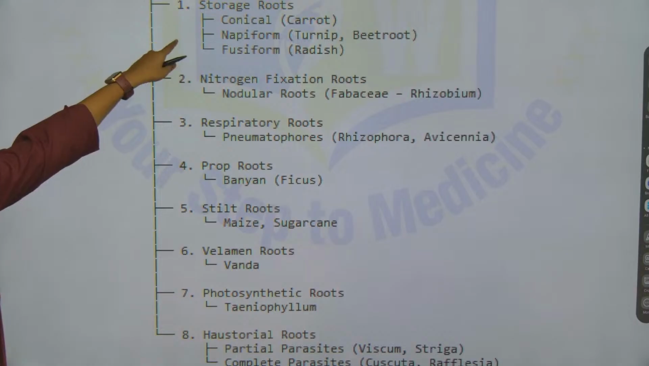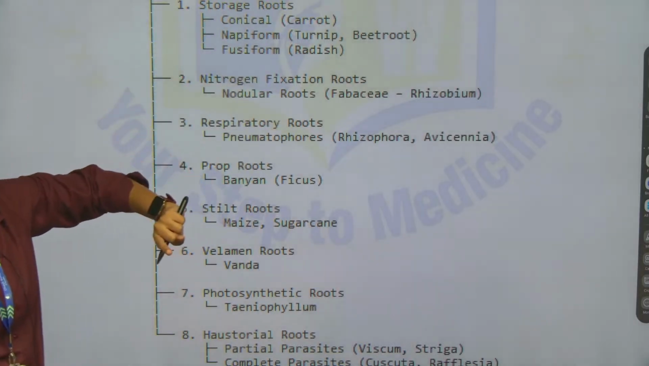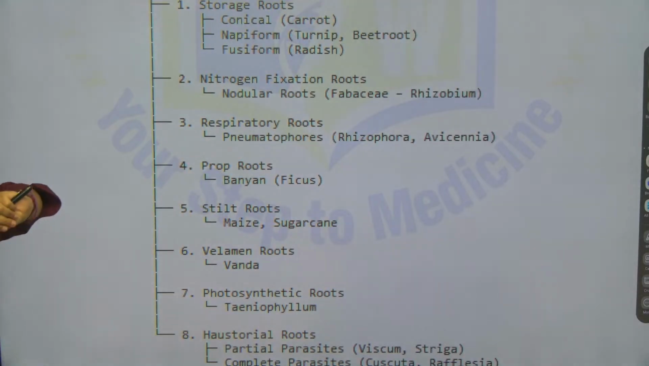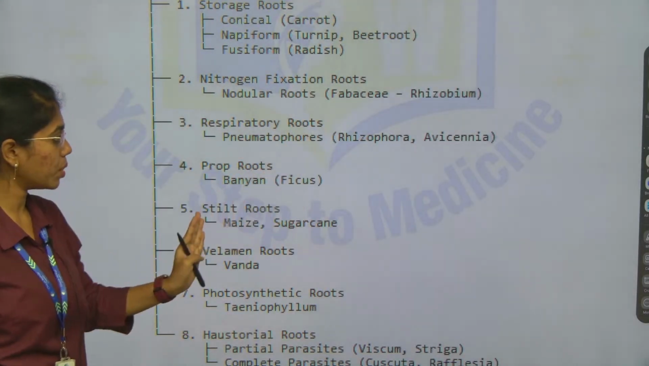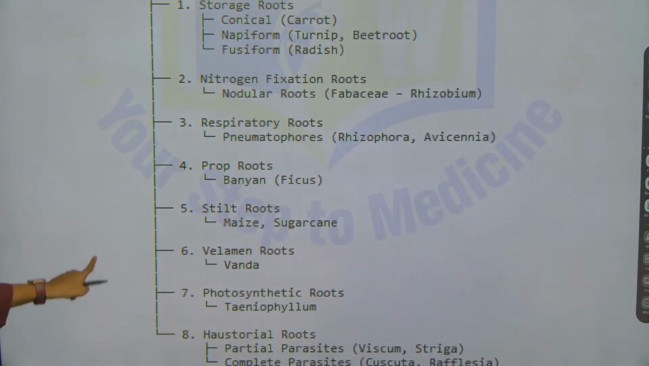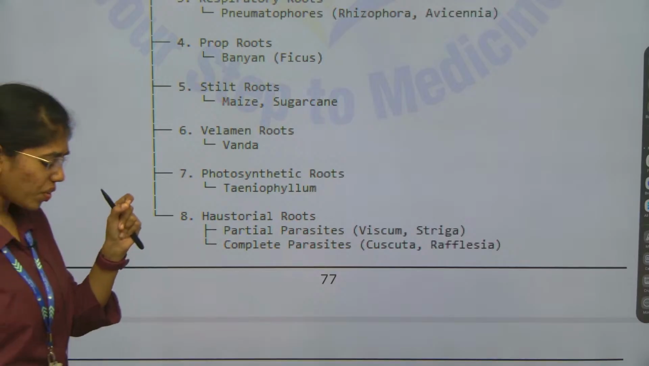For storage roots, what types of shapes and its examples? Nitrogen fixation, nodular roots and its examples, respiratory roots examples, prop root examples, stilt root, velamen root, photosynthetic root and haustorial root. It is very easy.